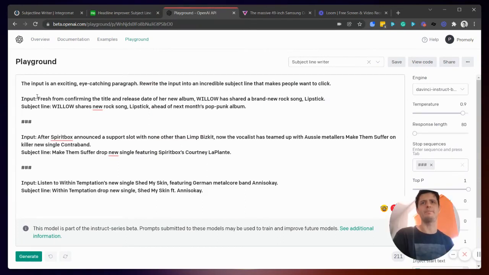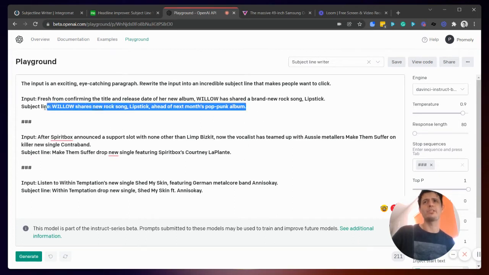I give it an input. I took this input from, I think it was a music magazine. I have no idea what it was. I just use it as a kind of input. And then I took the subject line from the actual article, if that makes sense. So I used someone's copywriting and I basically stole it and now I'm regurgitating my own information back.